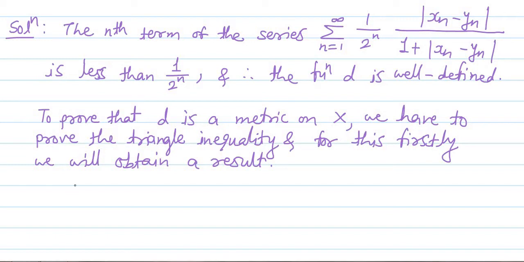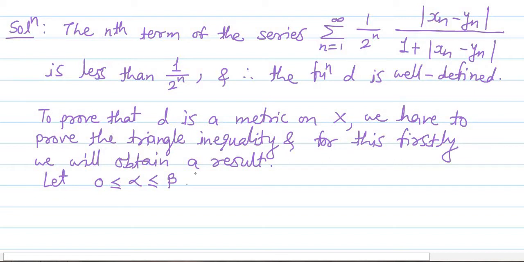So let alpha and beta be any two non-negative real numbers with alpha less than or equal to beta, that is, 0 is less than or equal to alpha is less than or equal to beta.